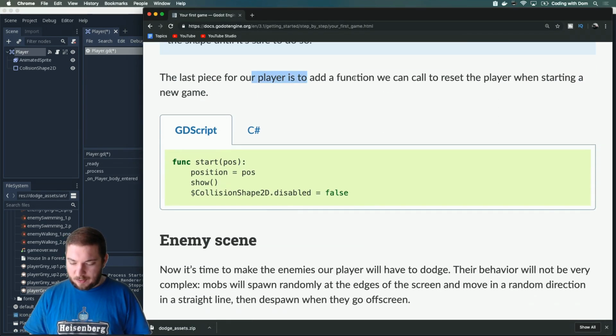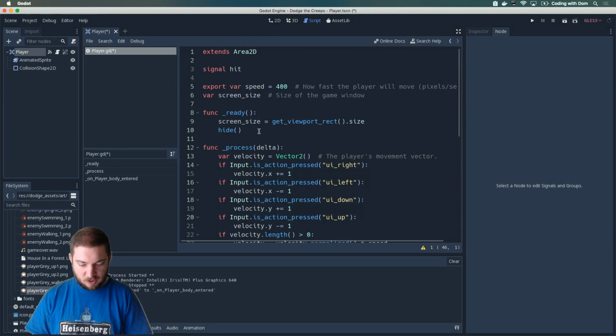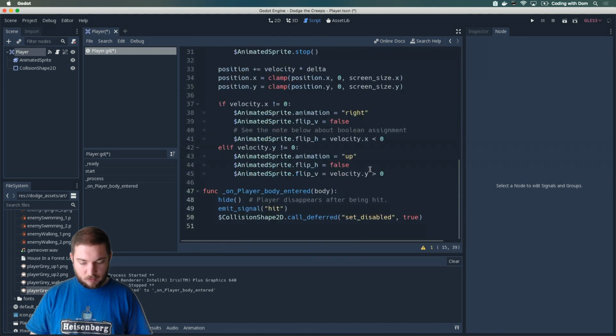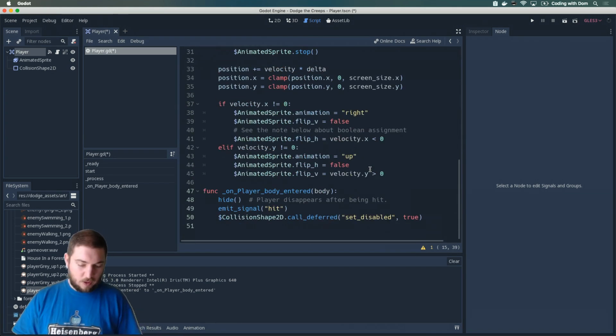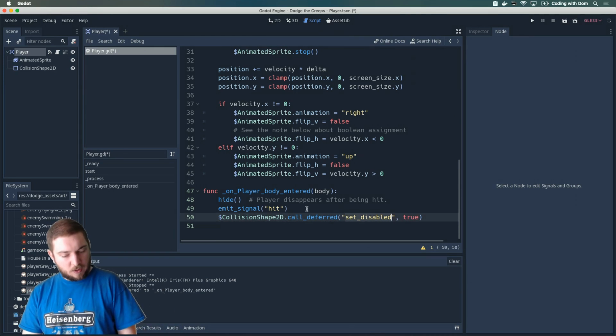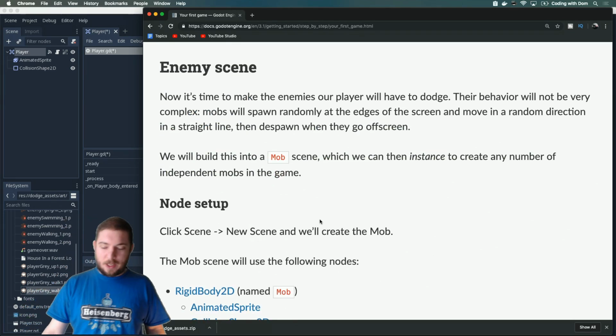Last piece for our player is to add a function we can call to reset the player when starting a new game. So we're going to add this function start. I actually want this to be at the beginning. It makes a bit more sense to me. Position equals pos, show, and then collision shape 2D disabled equals false. I wonder whether call deferred is like a performance thing, but yeah. Now it's time to make the enemies our player will have to dodge.